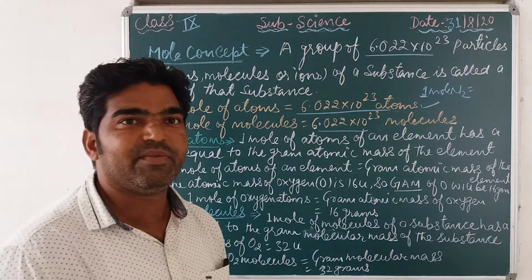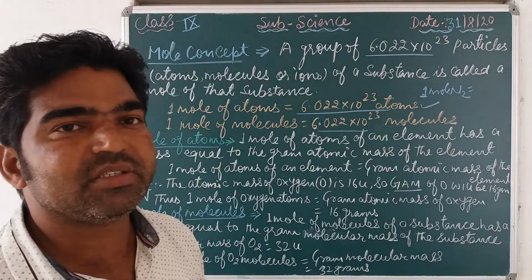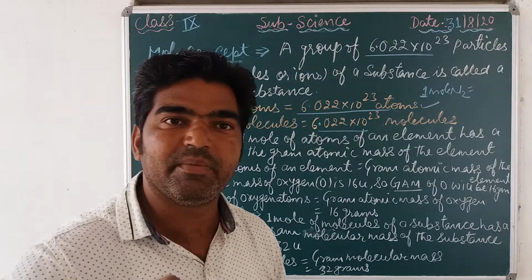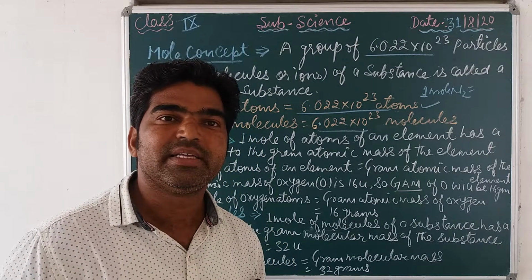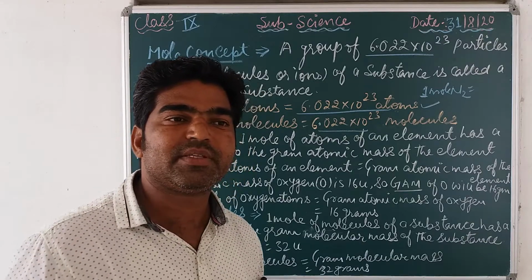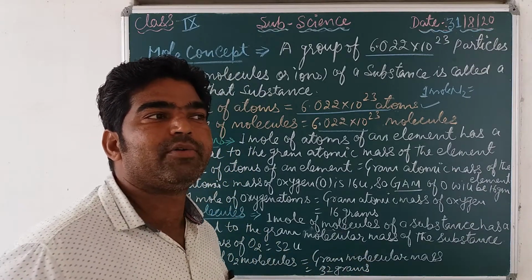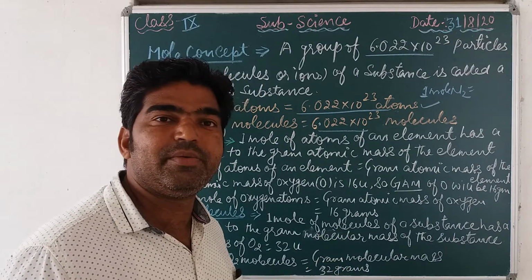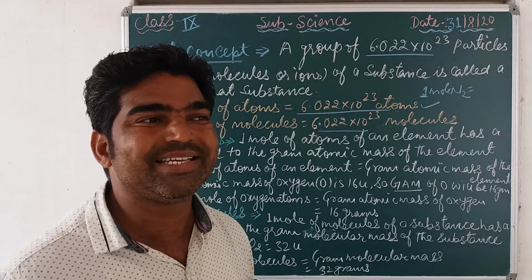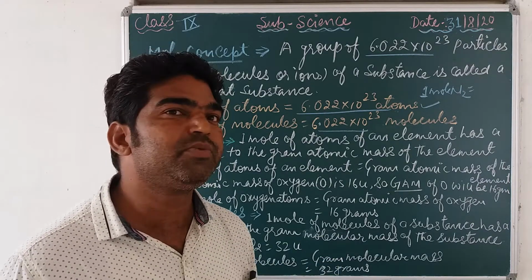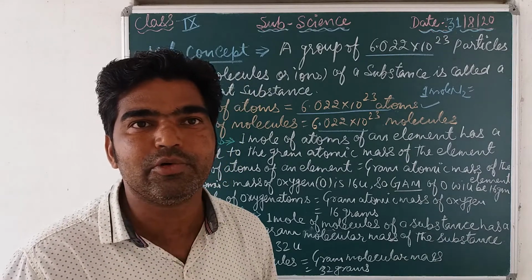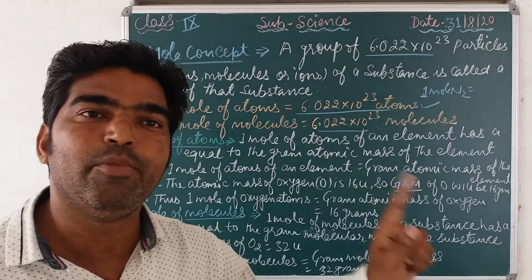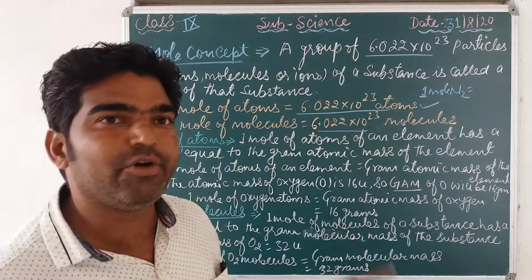This 1 mole concept gives us an idea about one particular number that is experimentally proved by scientists. If scientists are talking about 1 mole of any substance, any chemical, it means the number of particles, atoms or molecules in that 1 mole is fixed, and that is equal to the Avogadro number.